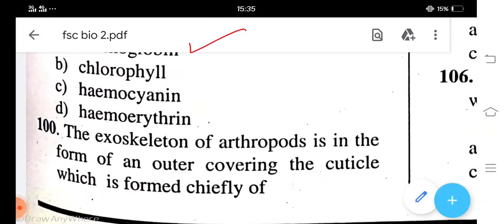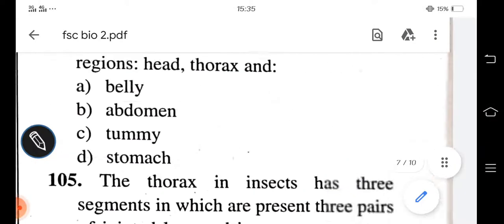The exoskeleton of arthropod is in the form of outer covering, the cuticle, which is made up of. What is the cuticle made of? Chitin.